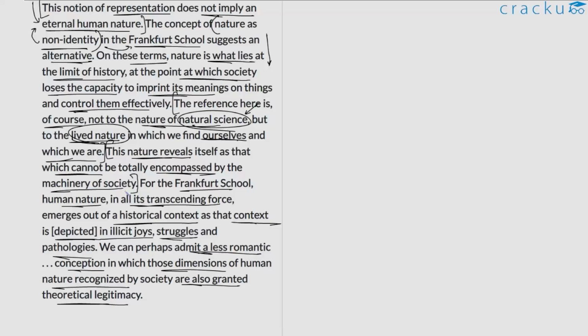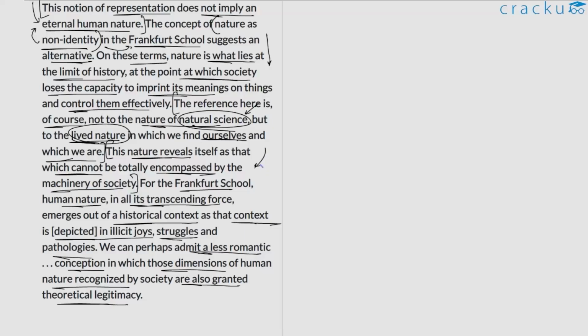Again, in a way, what the author is trying to convey here is that it's important for us to study human nature in its historical context, rather than at any given point in time, or saying that it's fixed in any manner. What the author is trying to say is that oftentimes we have to analyze it in a specific manner, and according to him, the best way to do this is with the consideration that human nature is not fixed. So that's the only claim that he's trying to present here.